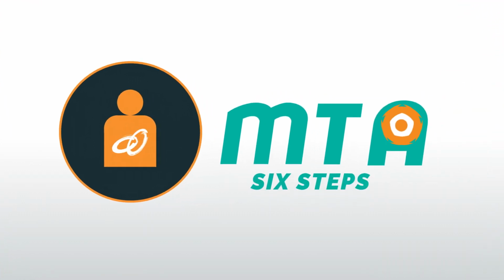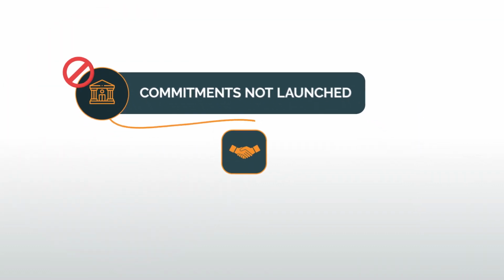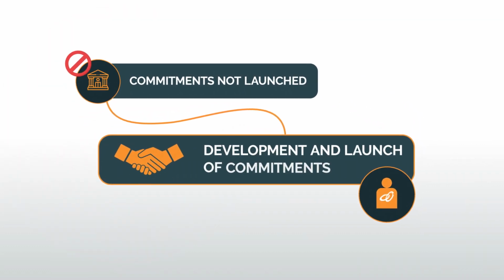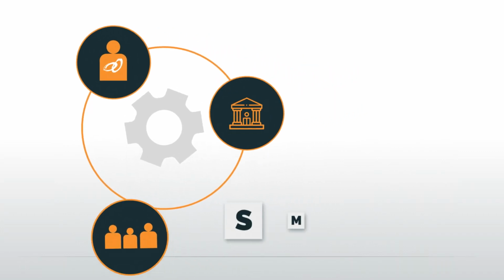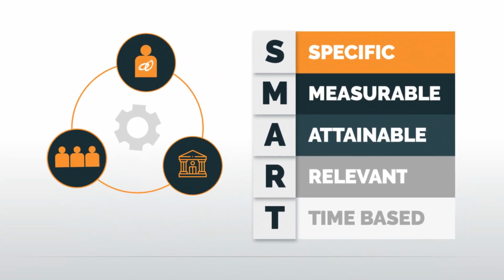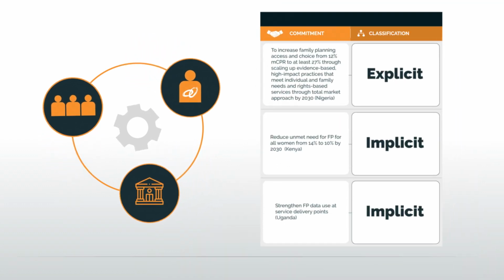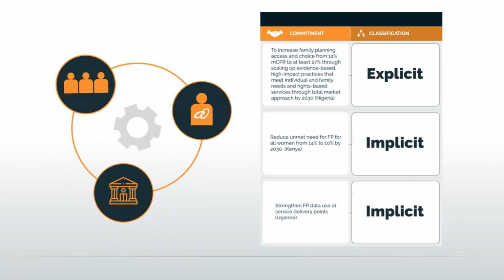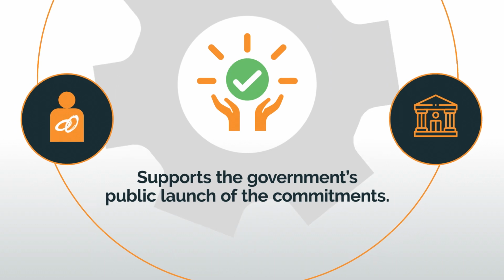The MTA's 6 steps. If the government has not launched commitments, the first step is the development and launch of commitments. The convener works with the government, CSOs, and experts to develop smart commitments and classify each one as implicit if it is broad or explicit if it is clear and actionable. The convener then supports the government's public launch of the commitments.